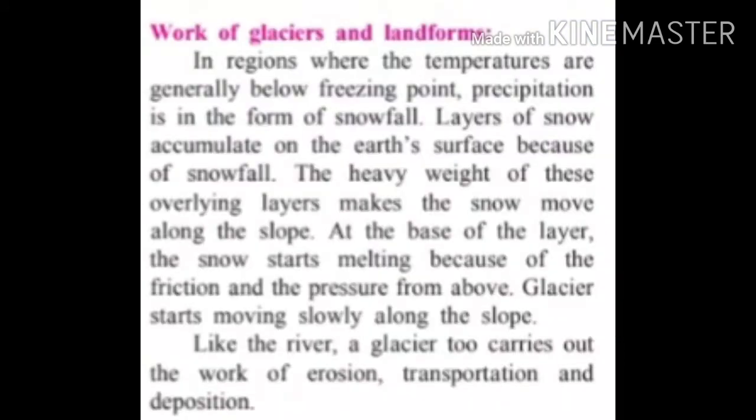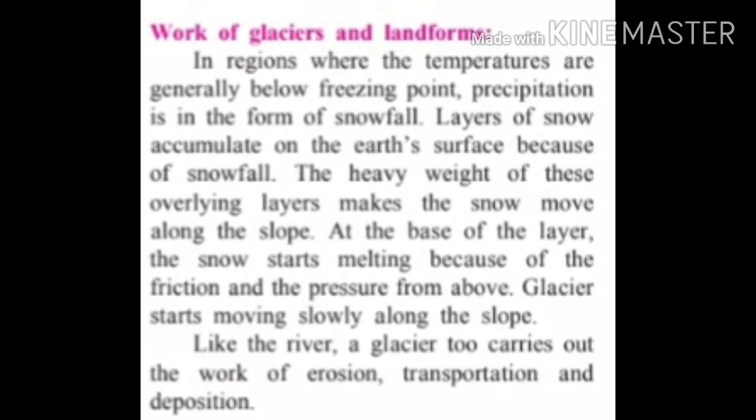What is meant by a glacier? A glacier is a snow-covered river. In regions where temperatures are below freezing point, precipitation falls in the form of snowfall, and layers of snow accumulate on the earth's surface. The heavy weight of these overlying layers makes the snow move along the slope. At the base of the layers, the snow starts melting because of friction and pressure from above. The glacier starts moving slowly along the slope.